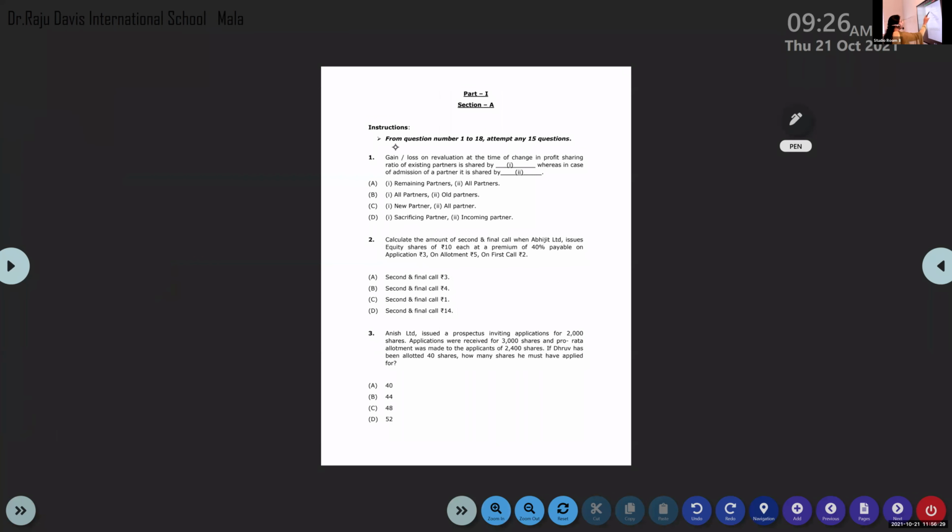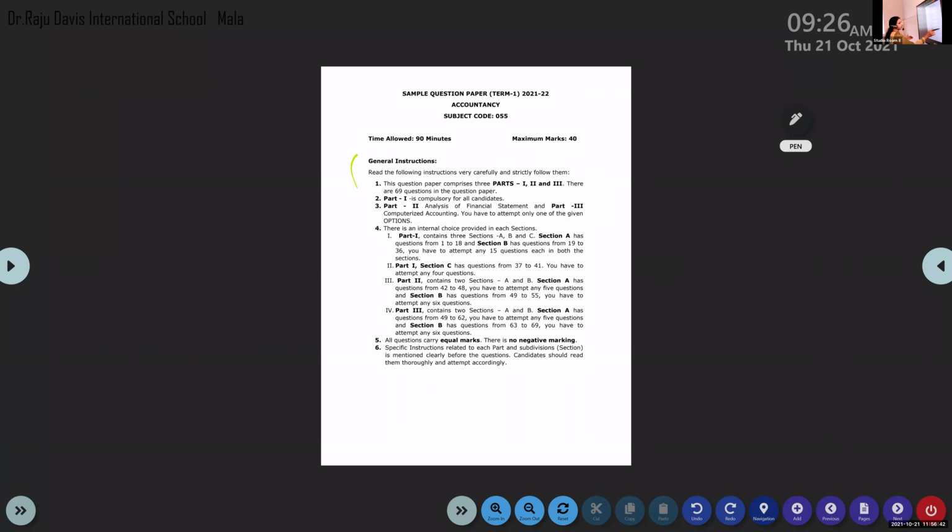See, for questions 1 to 18, attempt any 15 questions. So before each section begins, you can find the instruction there too. Don't sit on these general instructions for a long time to understand the question paper. But still, as you have time now, read and understand this and keep it ready.